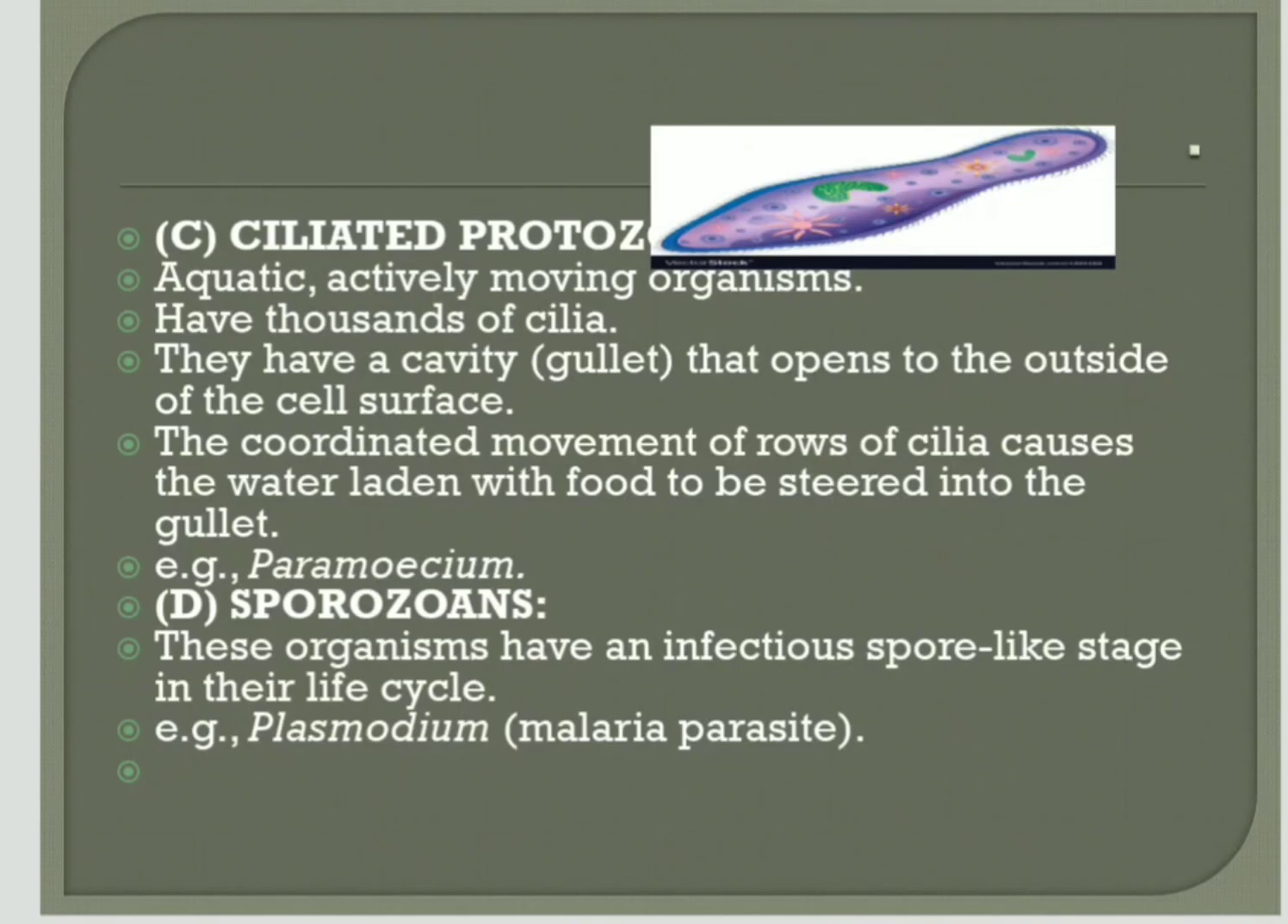And then the last one is the sporozoans. These organisms have an infectious spore-like stage in their life cycle, so that's why we call them sporozoans. Example is Plasmodium, which causes the malaria disease in human beings. So these are the four groups of protozoans.